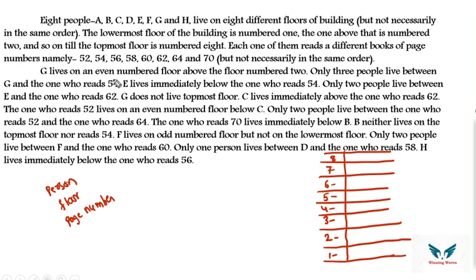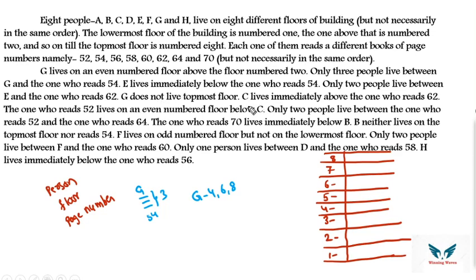So let's see. G lives on an even number floor but not above floor number 2. So above floor number 2, what are the even floors? We can say 4, 6, 8. That means we get 3 possibilities, right? Then only 3 people between G and the one who reads 54. Here reads means nothing but the book which has page number 54. So in between G and 54 there should be 3 floors, or 3 people, both are the same.